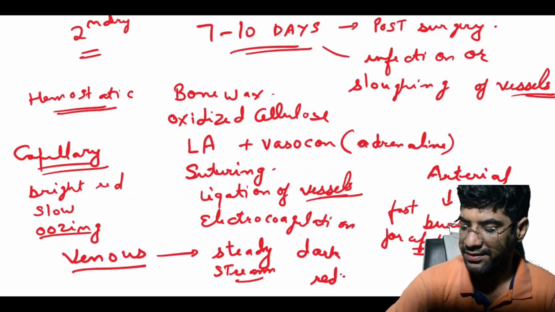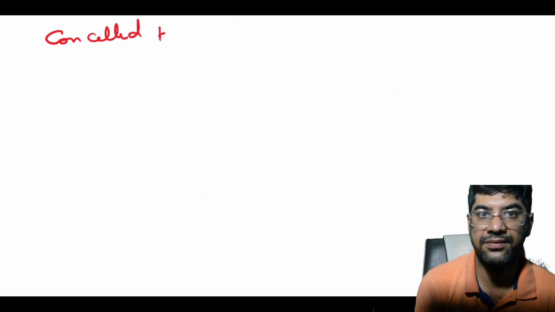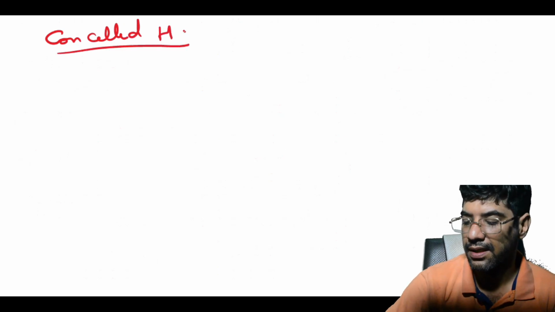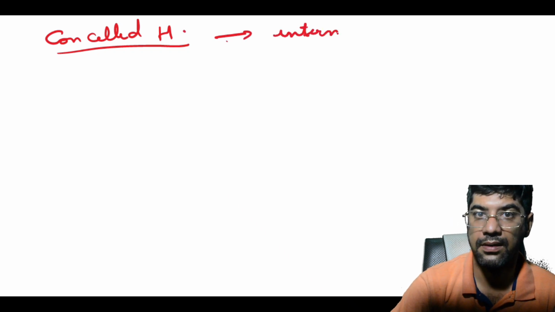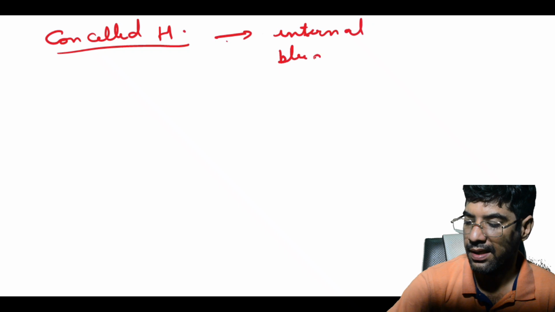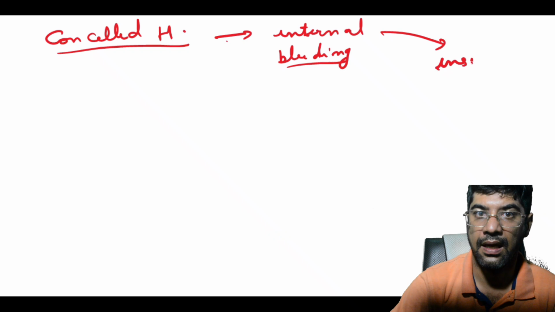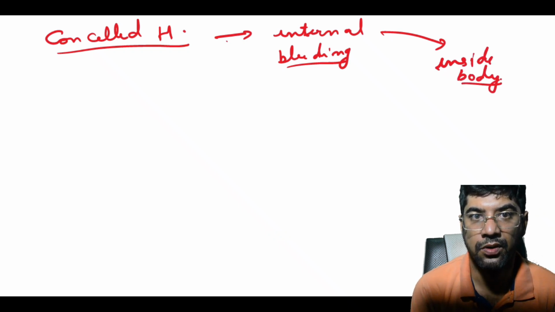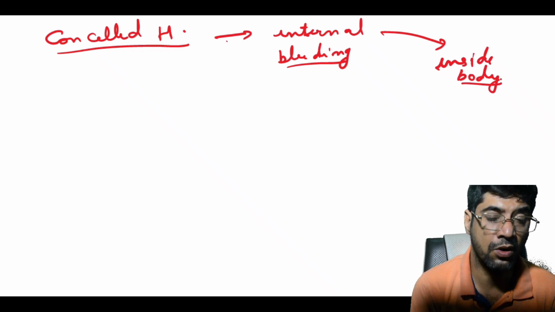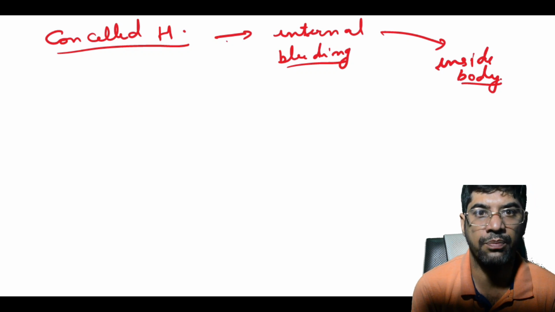Other is concealed hemorrhage. Concealed hemorrhage is also known as internal bleeding. So this type happens inside the body, like when there is a fracture and blood leaks into the surrounding tissue. You might not see it immediately, but it can be dangerous because a lot of blood can be lost without being obvious.